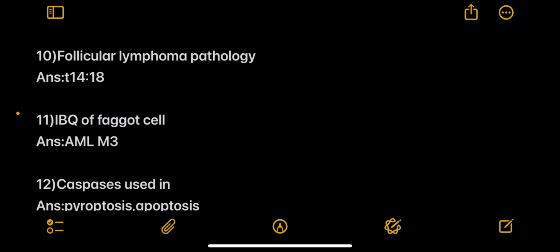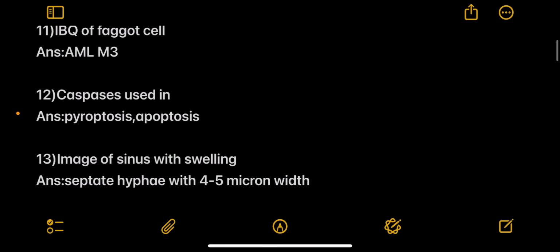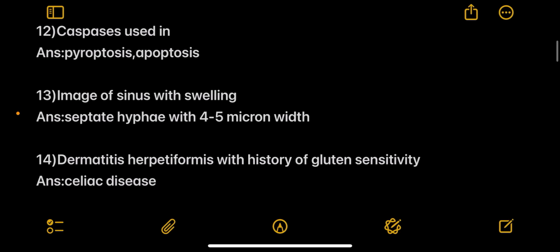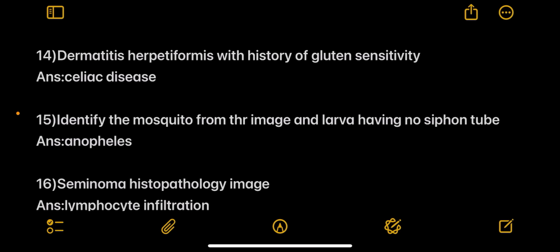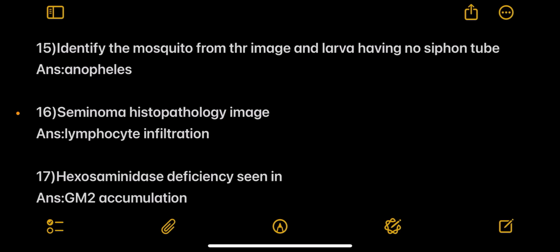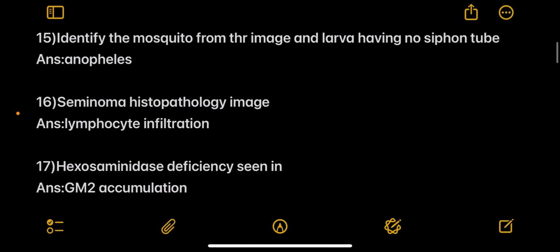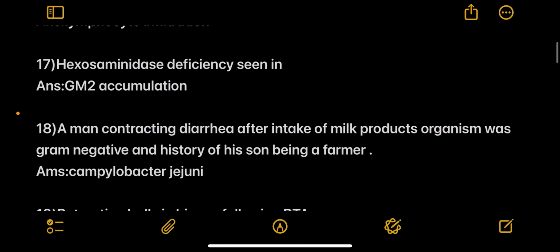Next, follicular lymphoma pathology, answer is t(14;18). Next is an image-based question of the faggot cell, answer is AML-M3, and the mutation is t(15;17). Next, caspases are used in, answer pyroptosis and apoptosis. Next, image of sinus with the swelling was given, answer is septate hyphae with 4 to 5 micron width. Next, dermatitis herpetiformis with history of gluten sensitivity, celiac disease. Next, identify the mosquito from the image and larva having no siphon tube, answer is Anopheles. Next is a seminoma histopathology image, answer lymphocyte infiltration.